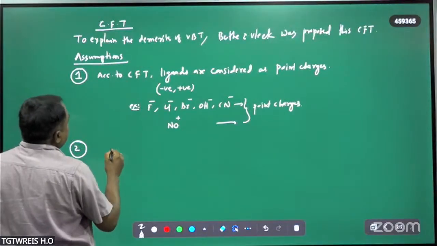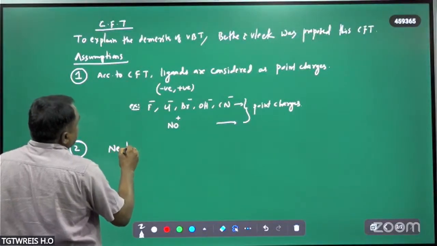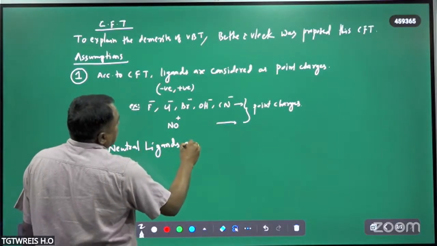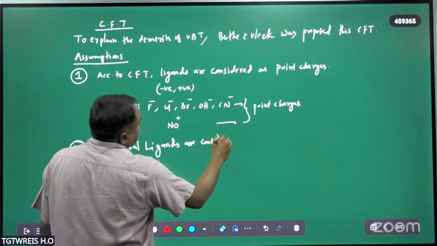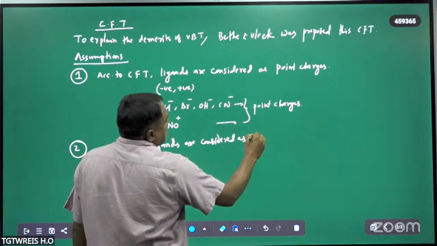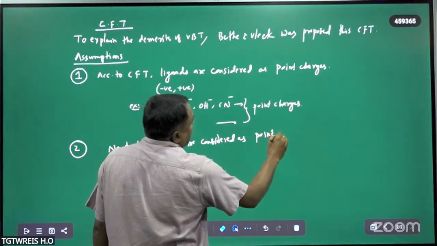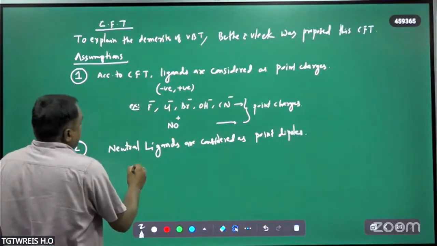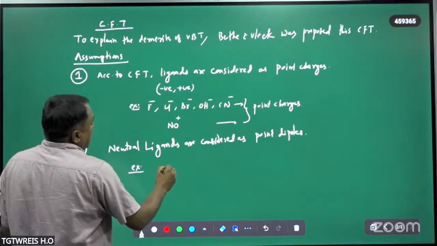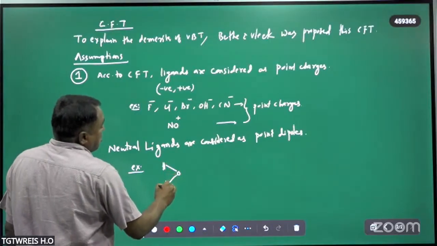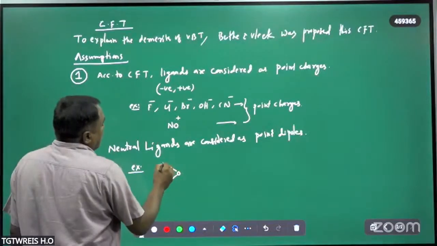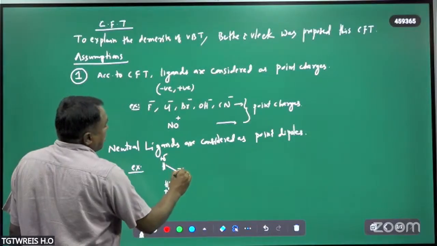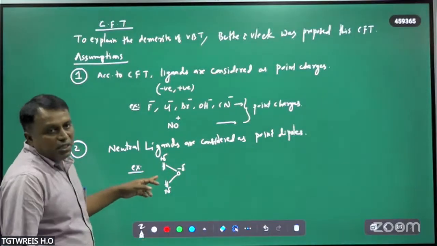The second one is that neutral ligands are considered as dipoles, or point dipoles. This is also very important. For example, water is a neutral ligand. In water, this is the positively charged end and this is the negatively charged end. So dipole means it will have